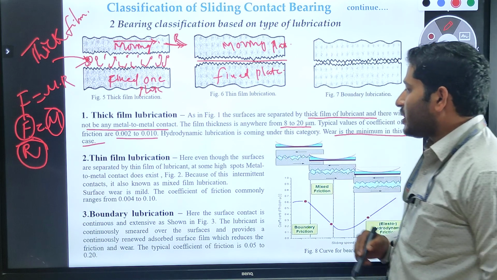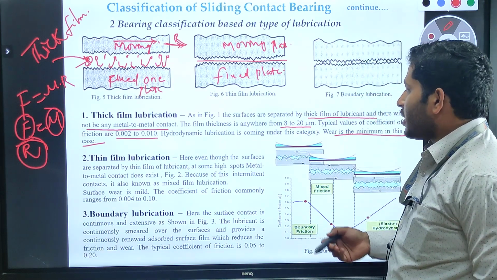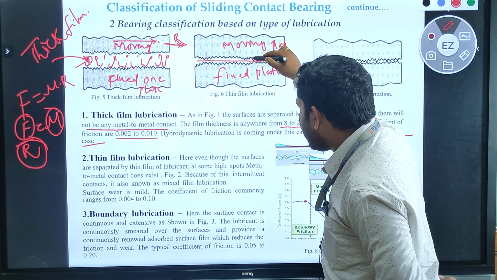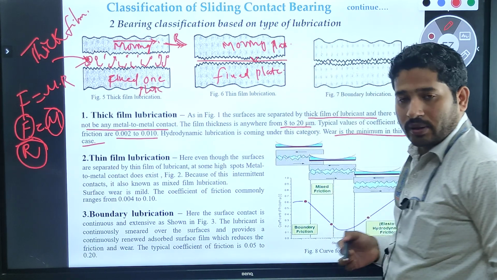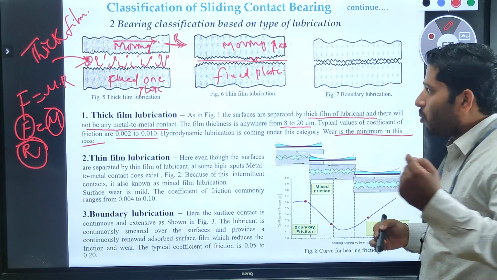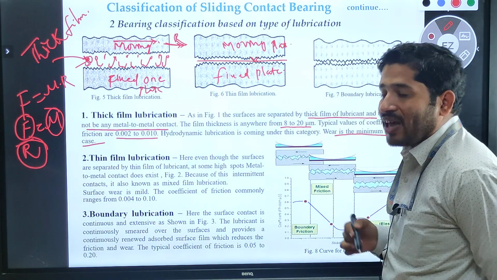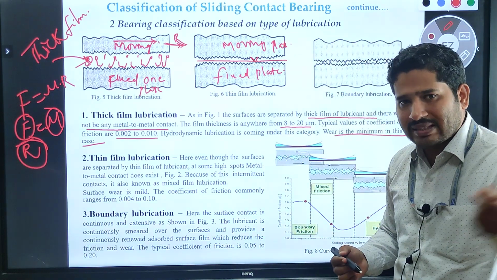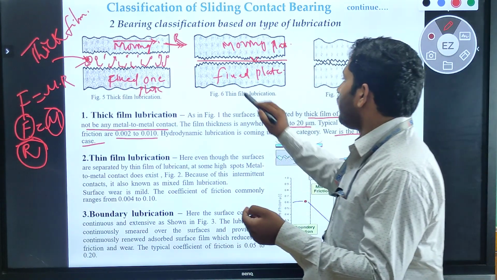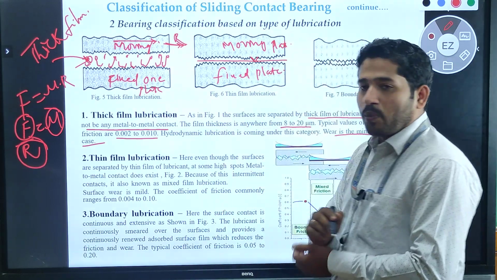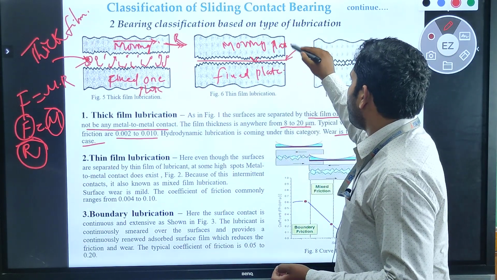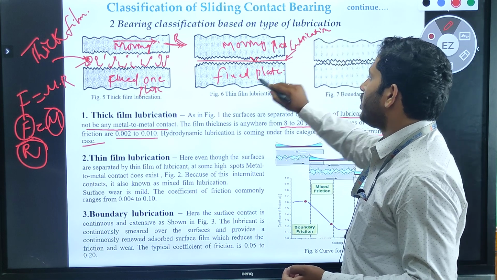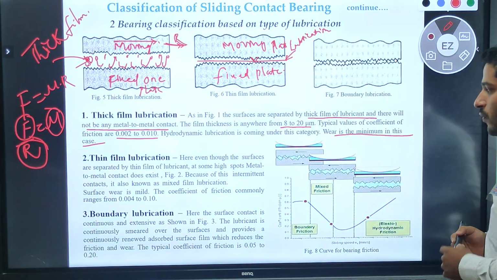For that reason there is a possibility of some spots with metal to metal contact, because we are using thin film lubrication and supplying a thin amount of lubrication between the fixed plate and the moving plate.